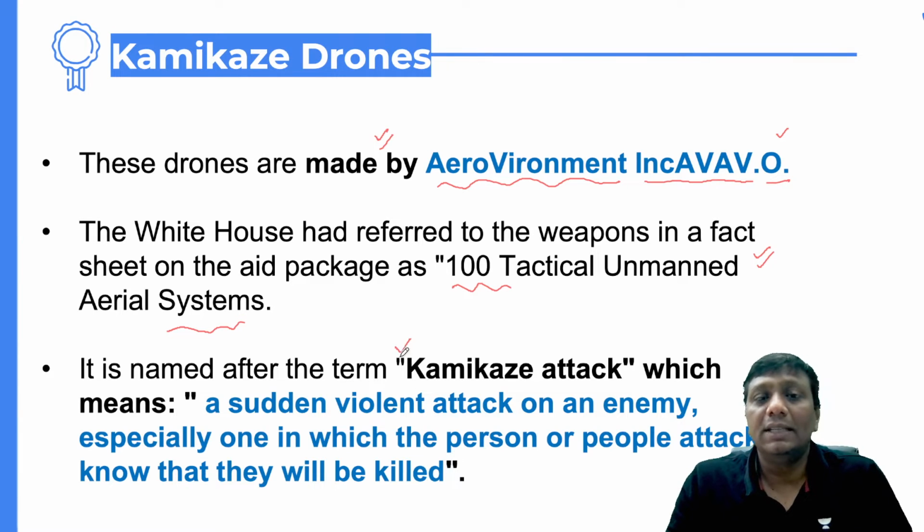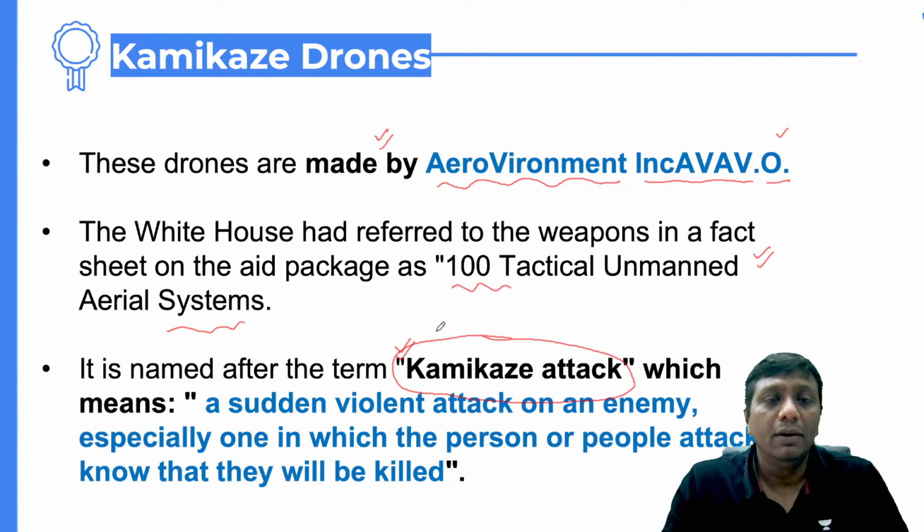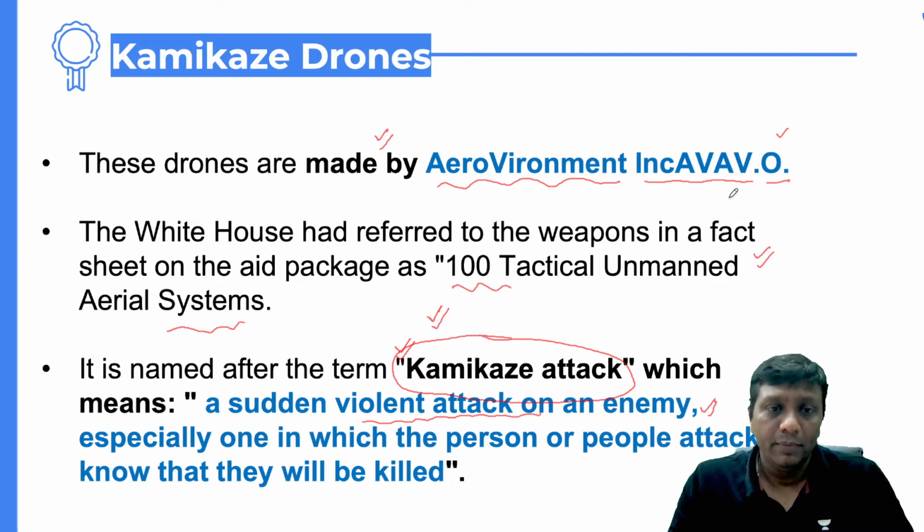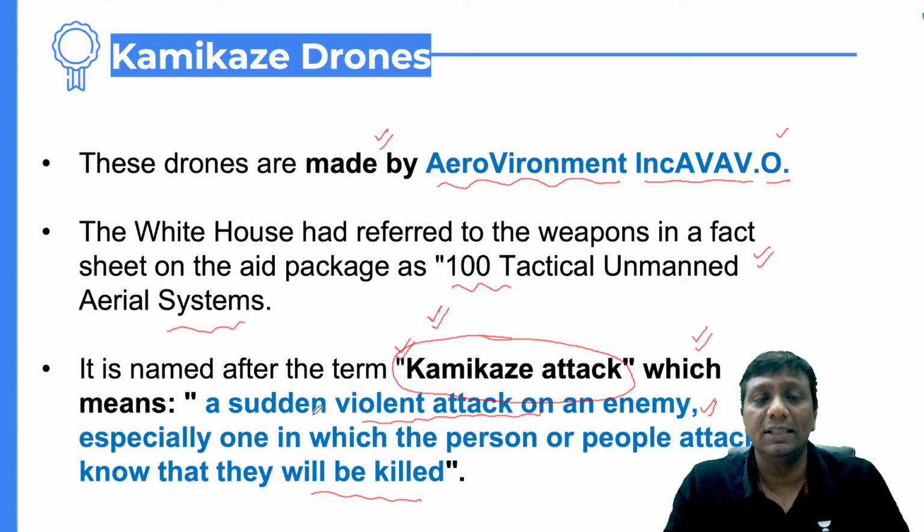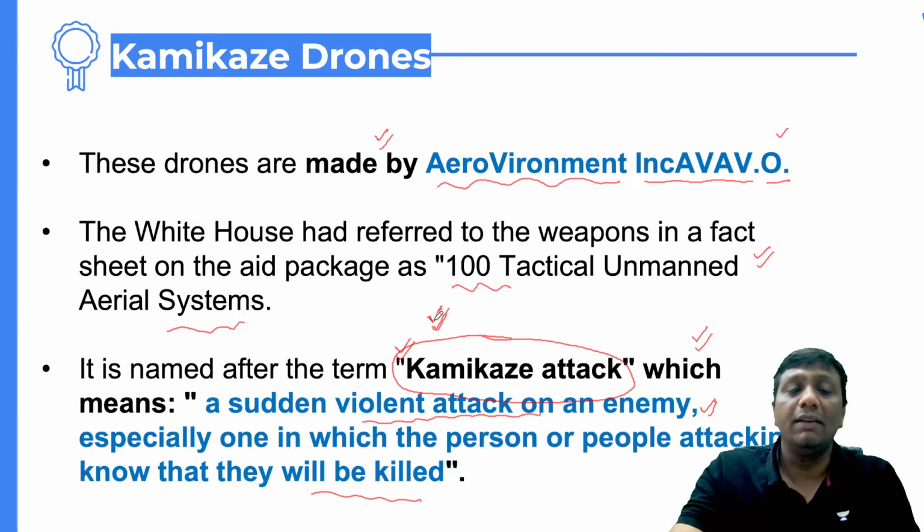Actually, why is the name kamikaze attack? The kamikaze name of the drone system came from the kamikaze attack. What is the meaning of kamikaze attack, guys? It is a sudden violent attack on the enemy, especially one in which the person or people attacking know that they will be killed. It is very dangerous, and the people know very well that if this type of attack happens, they will definitely die. That is the reason the name kamikaze attack was brought.